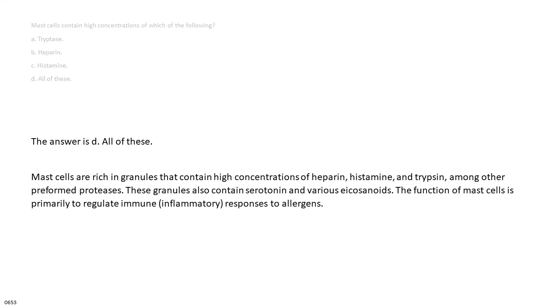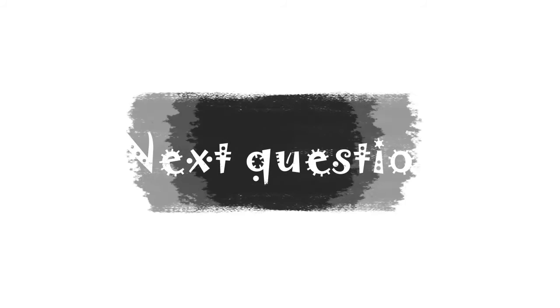The answer is D. All of these. Mast cells are rich in granules that contain high concentrations of heparin, histamine, and trypsin, among other preformed proteases. These granules also contain serotonin and various eicosanoids. The function of mast cells is primarily to regulate immune, inflammatory, responses to allergens.